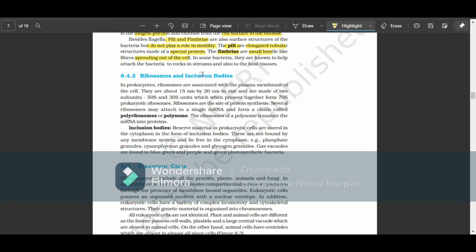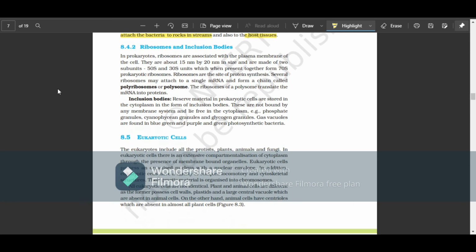If there's no role in motility, what is the point of having them? They have two roles. They attach the bacteria to rocks in moving streams, so they should attach, right? And also to host tissues. When they enter the host, they have to attach to the tissues. So that's the point.